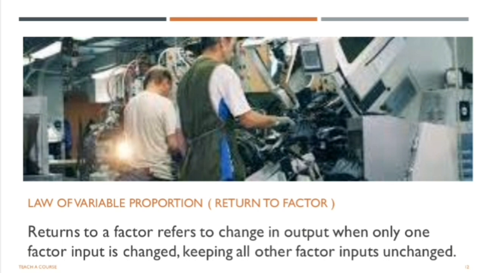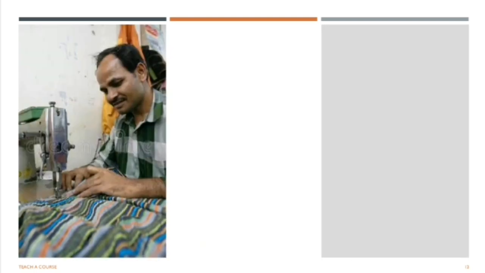Now, since we are familiar with marginal product, total product, and average product, let's come to the law of variable proportion, which is one of the most important laws in the topic production. Law of variable proportion basically studies the change in output when only one factor input is changed, keeping all other inputs constant. One important assumption is that this law operates only in the short run, wherein only one input is changed and all other inputs are kept constant.